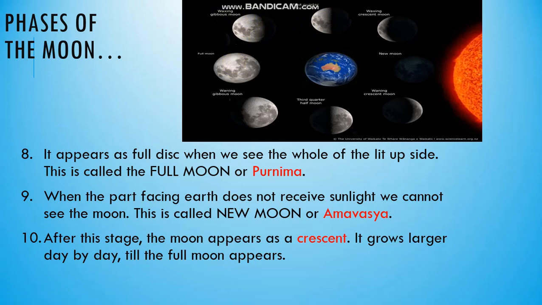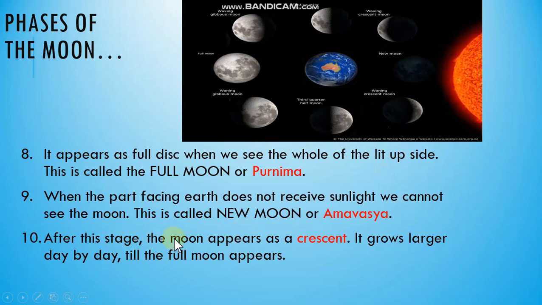Now it is reducing. This is waning. Waning means reducing. Waning gibbous moon. This is third quarter half moon. Again this is waning and finish. This is your new moon. So this cycle goes on continuously.